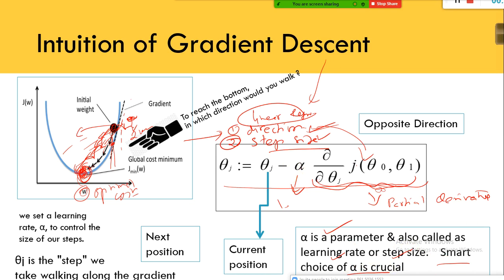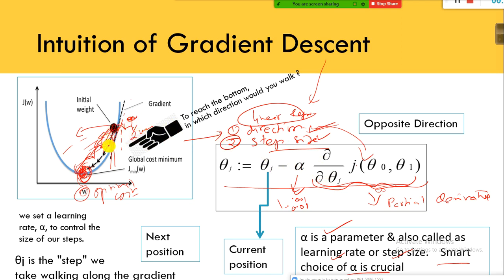But initially we cannot say the optimal value. How will you know? Start with some value, say 0.01. Alpha value 0.01. So the step size multiplied by the gradient, if you multiply these two, you will get to know which direction and what step size I should use. With the help of the gradient you got to know the direction, and using alpha you get to know the step size also.